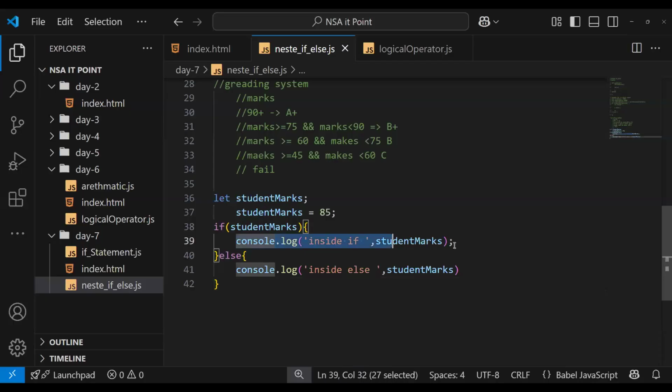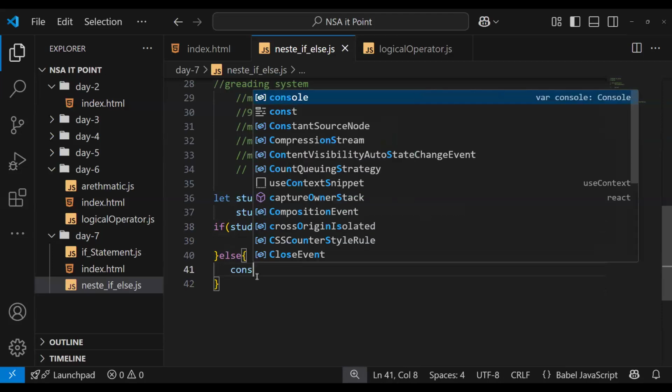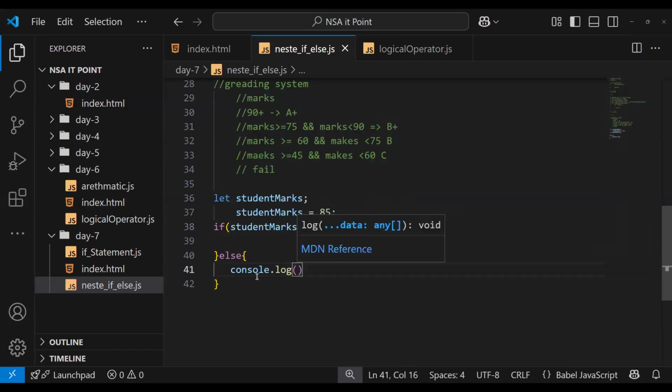First of all, we are checking whether our marks are present or not. If marks are not present, then we write console.log "marks not present".